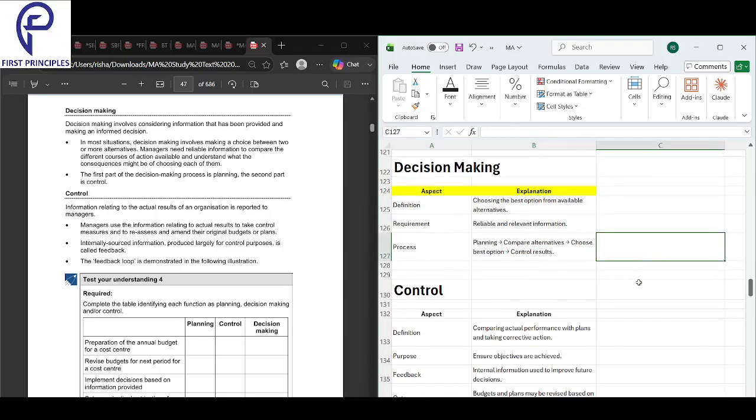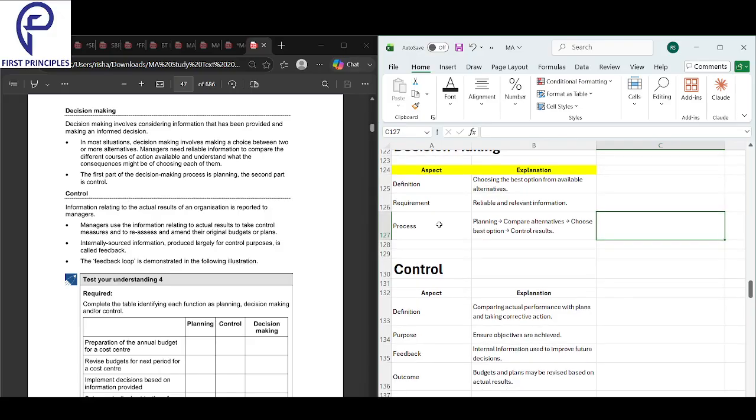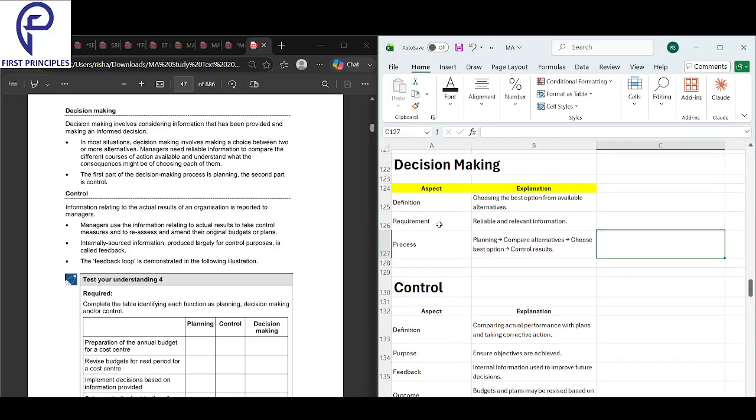Next, we look into decision making. What is decision making? Decision making basically is choosing the best option from the available. So whatever you have available, choose the best. That is the definition. The requirement: you need reliable plus relevant information first. That is the requirement of decision making, that to make a decision you need reliable and relevant information.